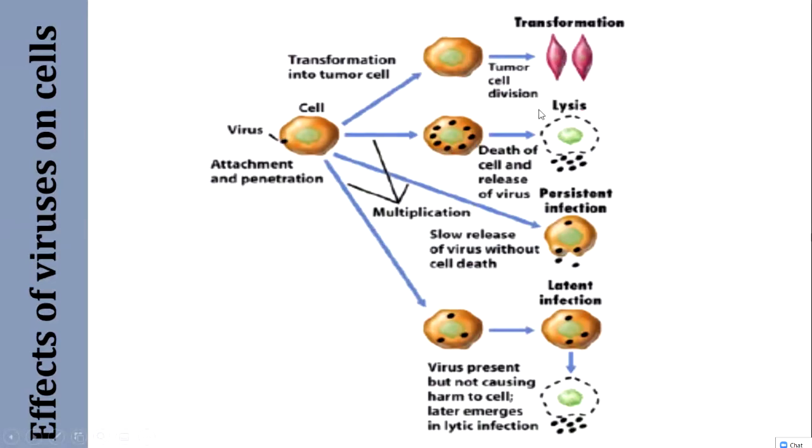Another is the lytic infection, the virus affecting the cell and causing death of the cell. This is lytic infection, the lysis or death of the cell. Third is persistence. Either there may be latent infection or the persistence. Okay, slow multiplication. So that causes the long-lived infection inside the cell.